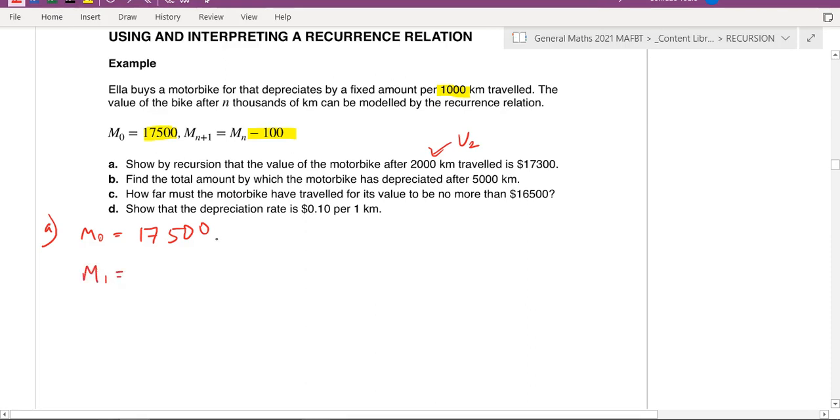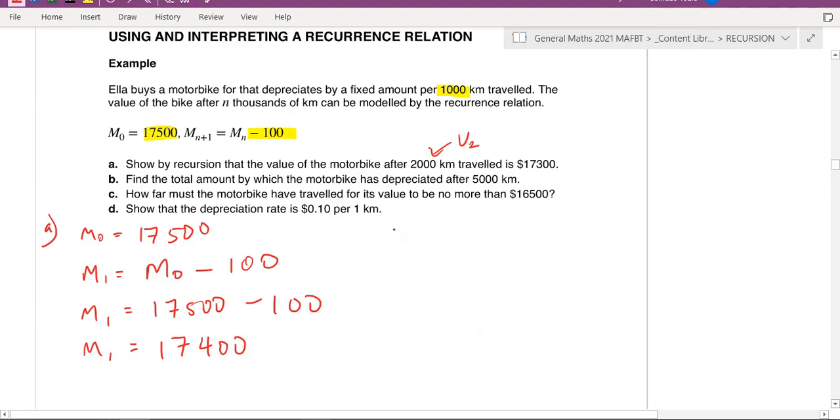So M1, after the first term, it's going to be M0 take away, look at the recurrence relation, 100. Okay, so M1 is equal to 17,500 minus 100, and that will equal 17,400. Okay, M2 is going to be M1, take away 100. So M2 is equal to 17,400, take away 100. M2 is 17,300.